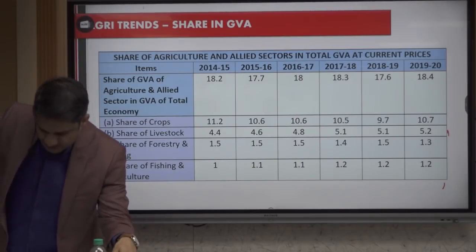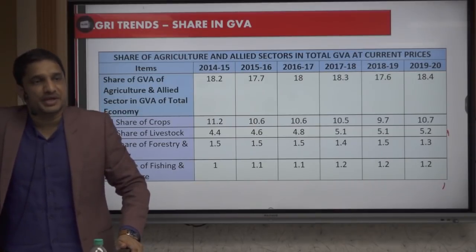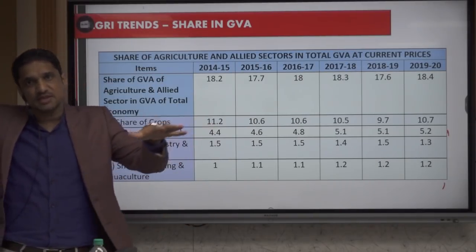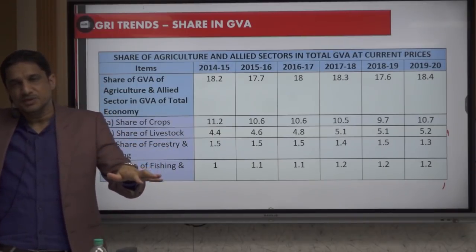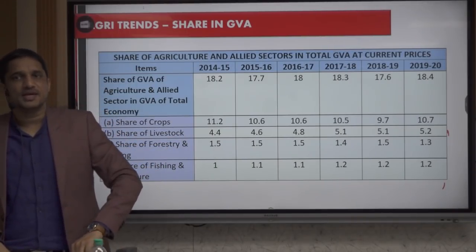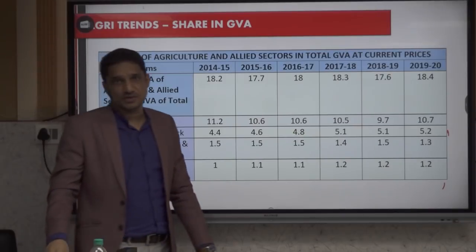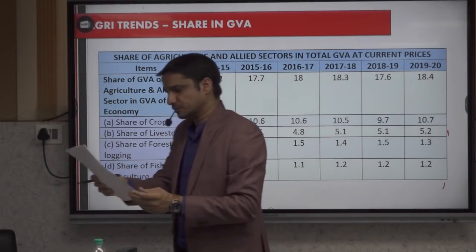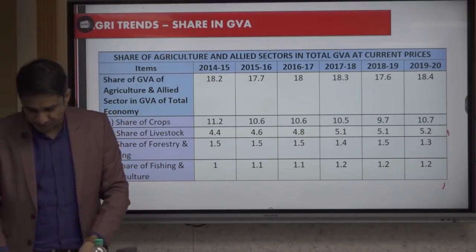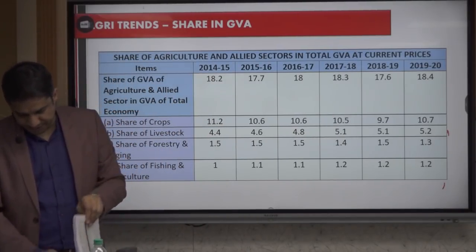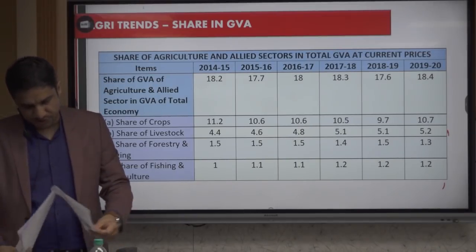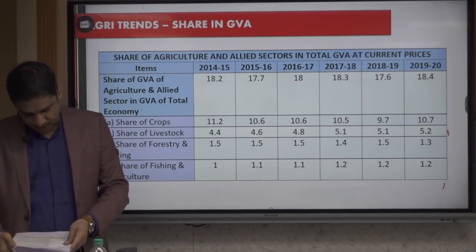Again, the allied sector growth rate is also fluctuating. See the difference between growth rate and actual increase in production. Both are different. So within the normal one, the share of livestock has steadily increased, but in case of growth rate, it is fluctuating. Then comes the gross capital formation. First tell me, what is gross capital formation?